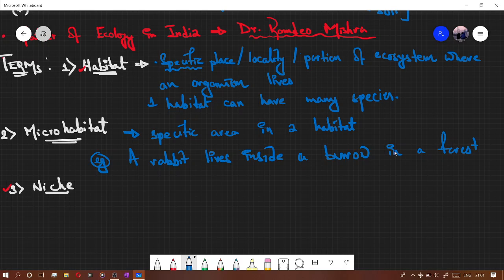So can you define which one is a microhabitat and which one is the habitat? Okay. So the burrow is the microhabitat, and the forest is the habitat. This is the specific area. This is a more specific area of the specific area. It is a specific area in a habitat. So I think it will be clear.